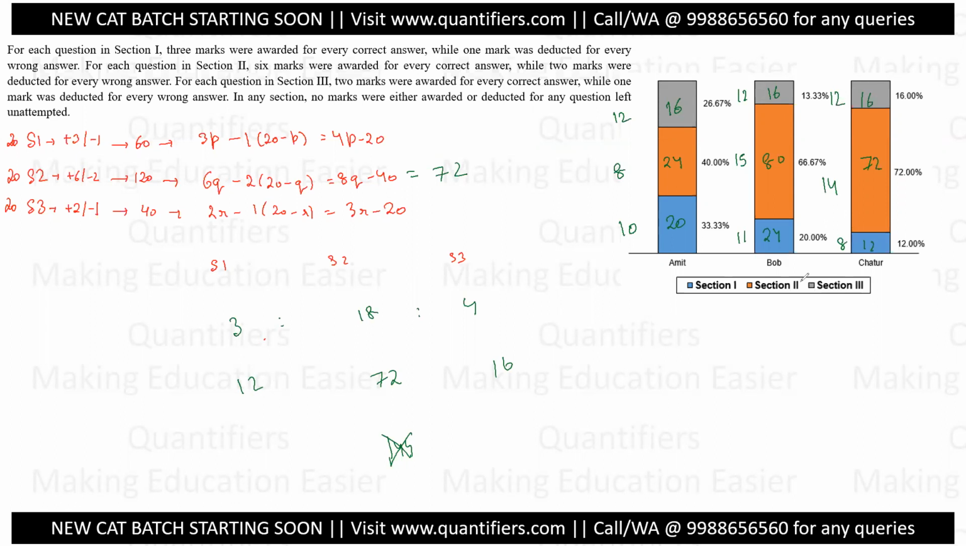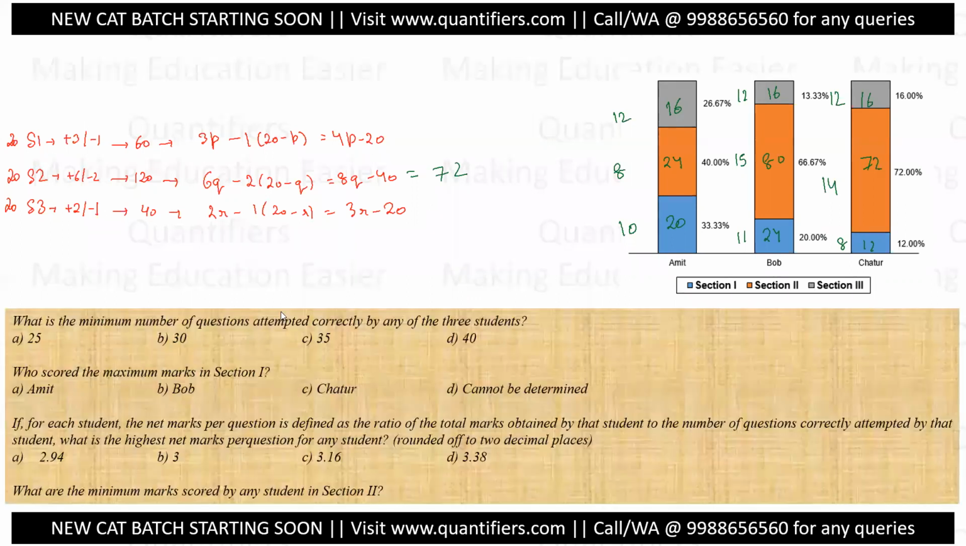Now once this task is done, next is a very easy thing. Now it is just answering the questions, everything else is finished. All right. Now if I move forward, let's see the values. What is the minimum number of questions attempted correctly by any of them? 20, 30, 27, 38, 26, 34. Okay, 30 by Amit. All right. Who scored the maximum marks in section 1? 40, sorry, 20, 24, 12. Bob scored the maximum marks in section 1.